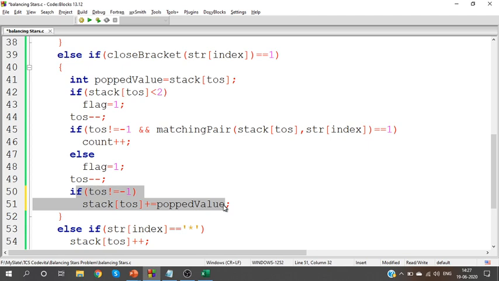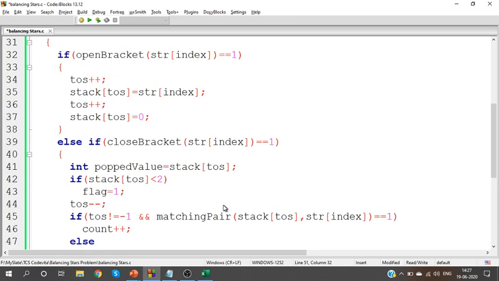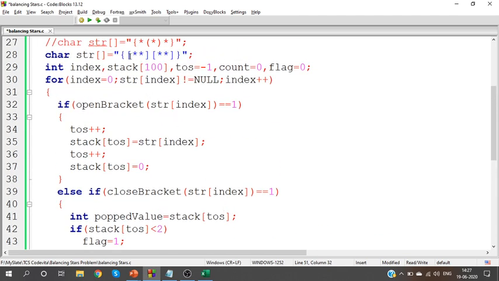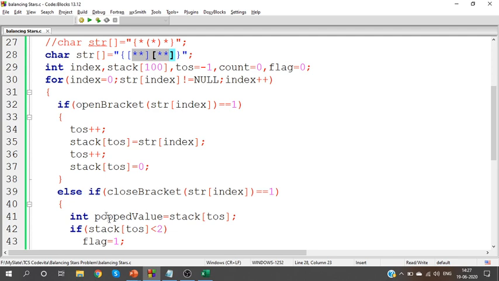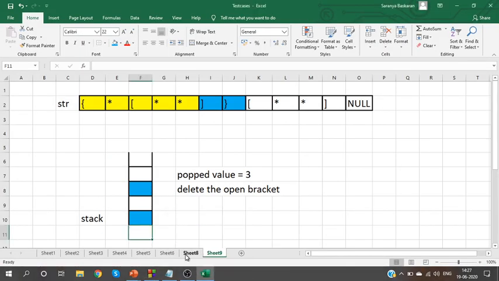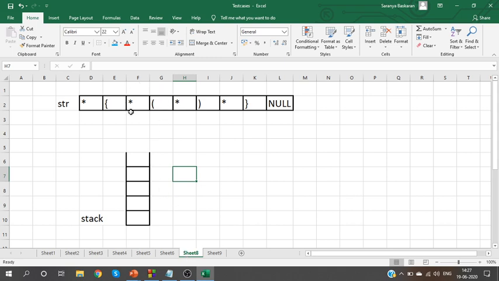Is it clear? Yes. So, now if I work it for this test case, here I have 4 stars within the brackets, right? Now you can get the right answer. Balanced and 3. Clear? Yes. Okay. And one last test case where your program may complicate is this one. See, this one is balanced or unbalanced, it doesn't matter. But the first character itself is a star. Can you see that?